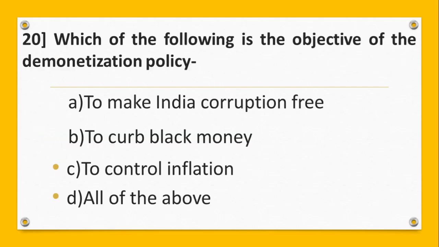Question number 20. Which of the following is the objective of the demonetization policy? Your options are A, to make India corruption free. B, to curb black money. C, to control inflation. D, all of the above. And the answer is D, all of the above.